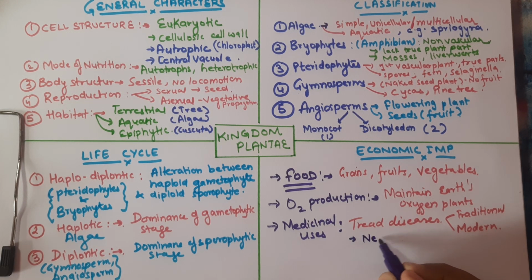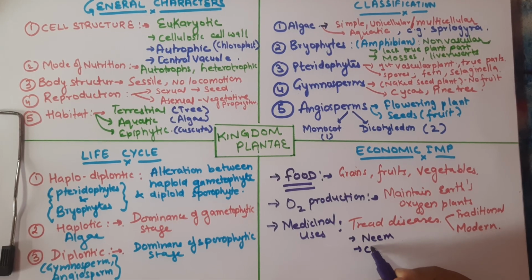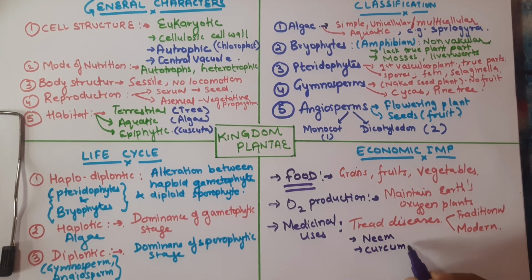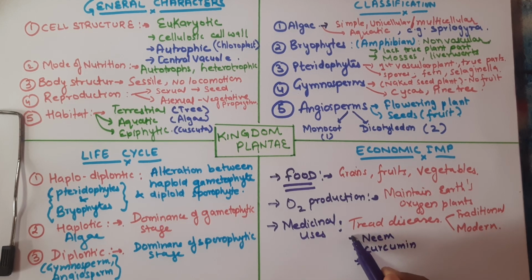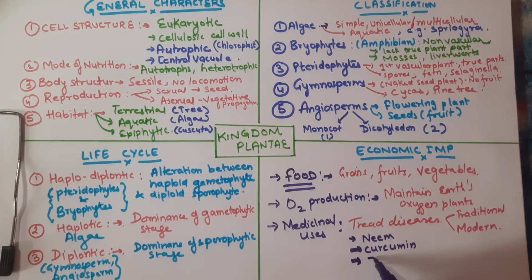Examples include neem, which we all know. Curcumin we know. Then there are other species, like Taxol. Taxol is used for anti-cancer treatment, and this is also derived from plants.